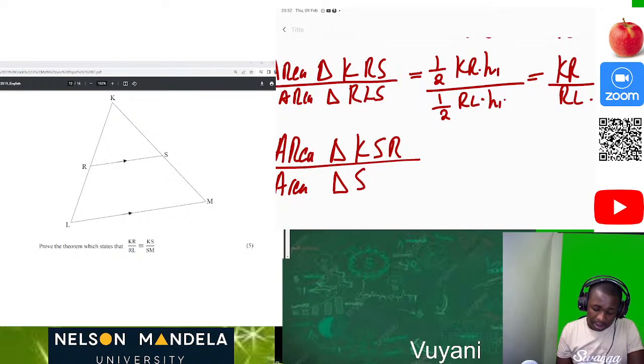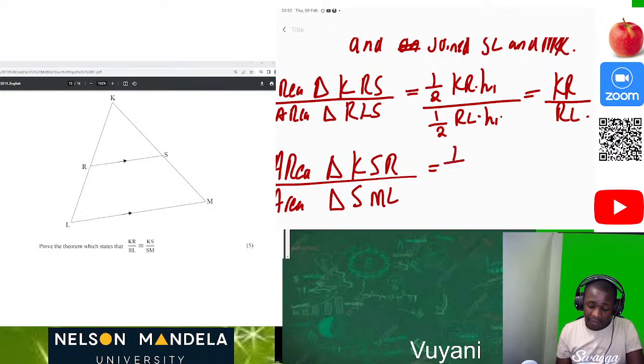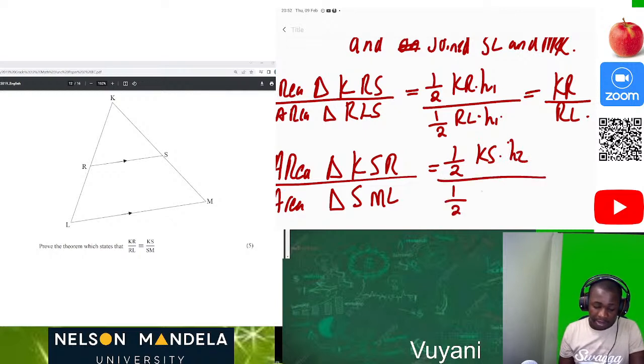SML. So again, it's going to be half. Base is KS times height 2 divided by half. What is our base in this instance? SM times our height 2. Then height 2 and height 2 will cancel, half and half will cancel. Then we end up having KS over SM.